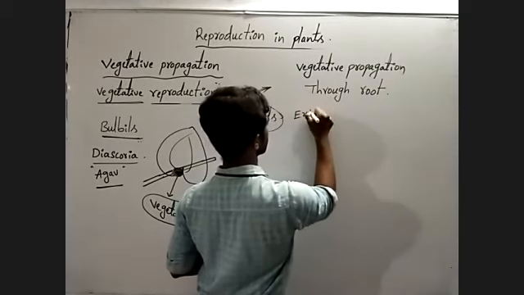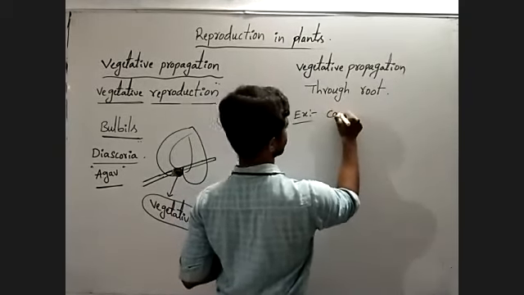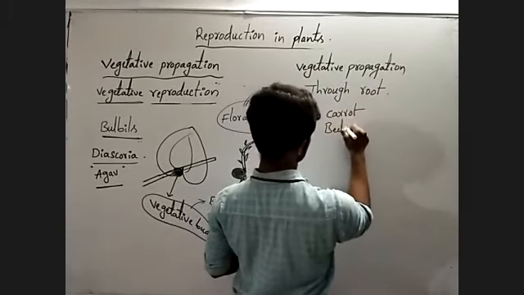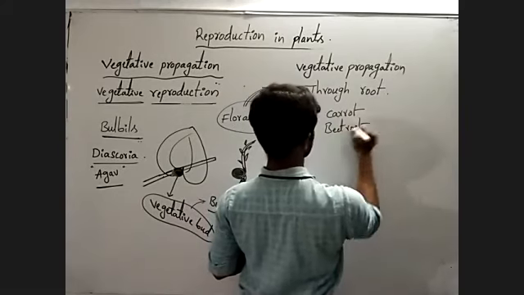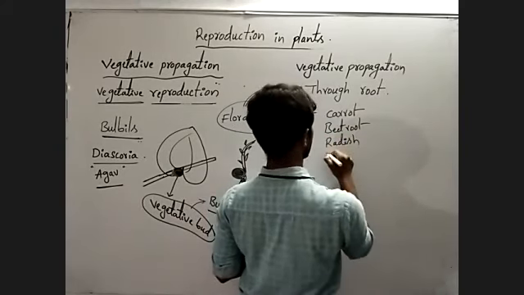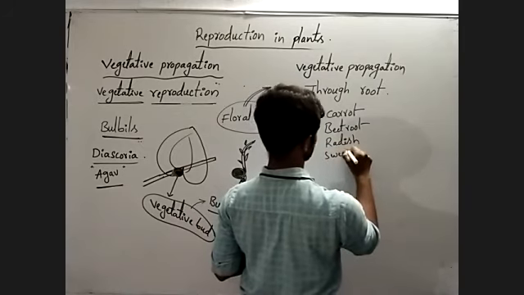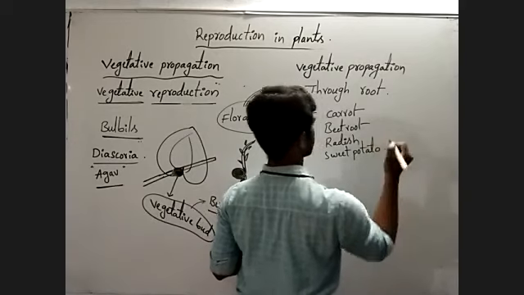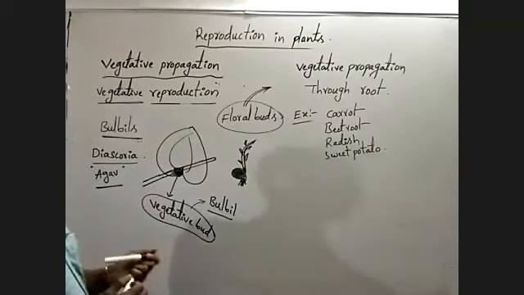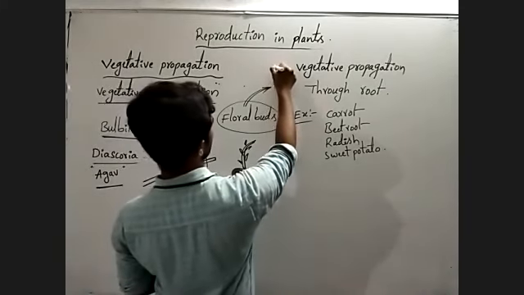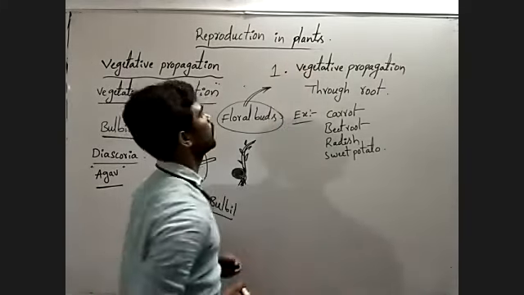Examples: carrot, beetroot, radish, sweet potato, like this, different types. Okay, vegetative propagation through root.